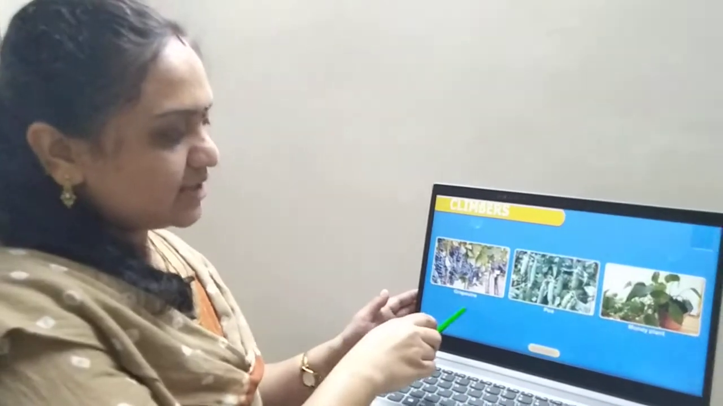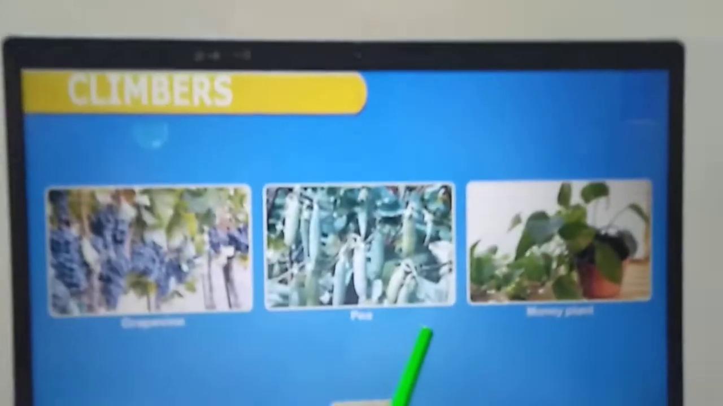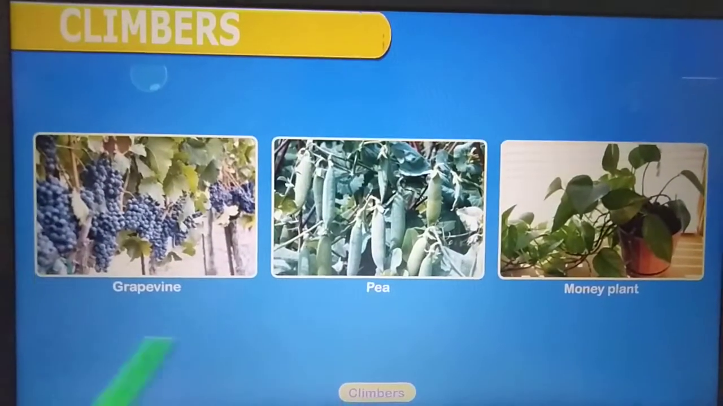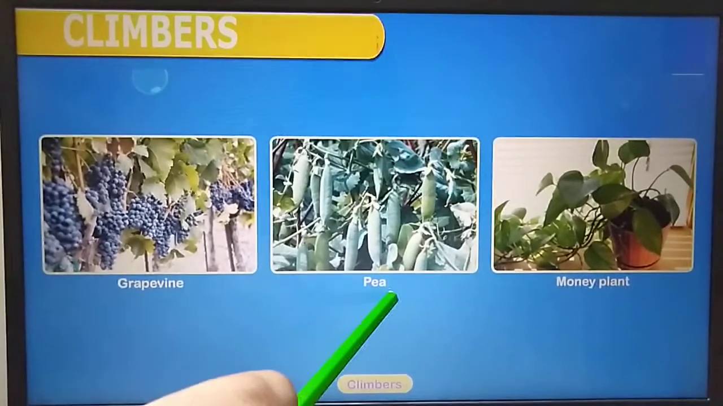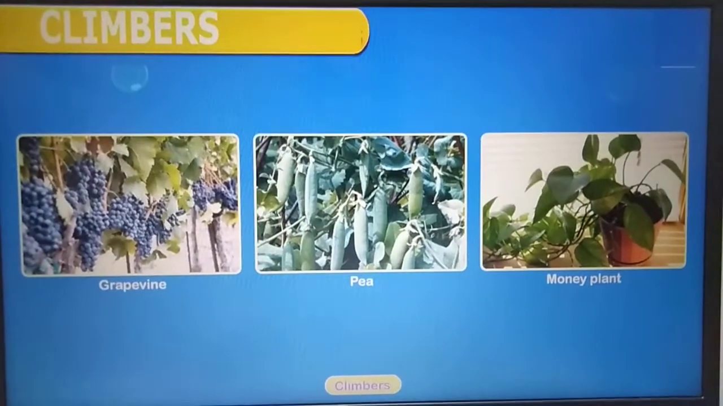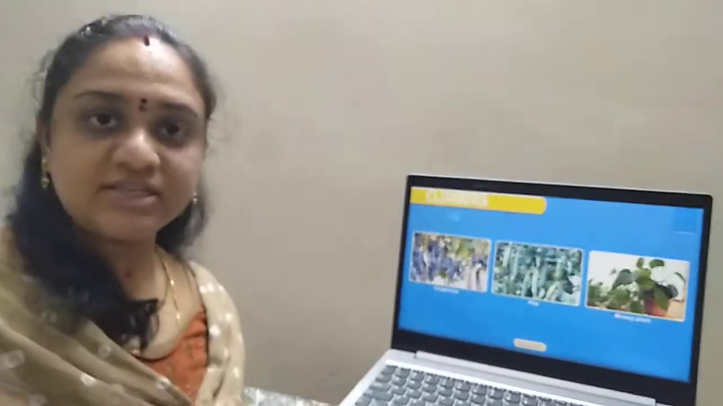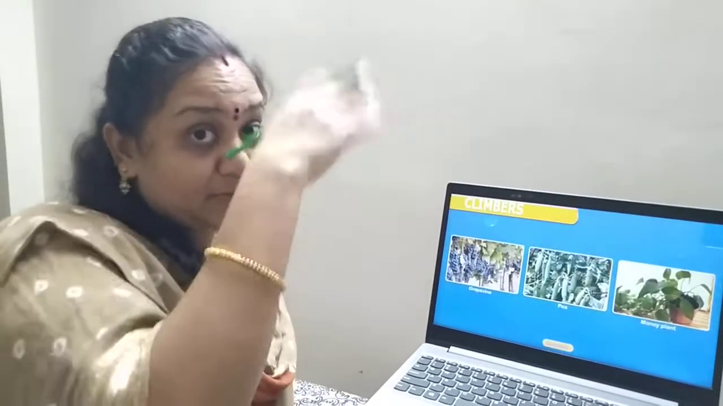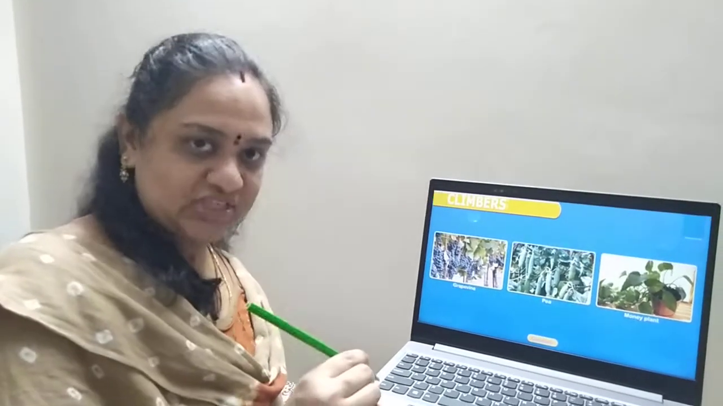See this picture, children? These are the different types of climbers, different examples. Grapevine, pea, money plant. Some of you might have money plant also at your home, right? Then you might have noticed your mother might have kept a support for that, might be a stick or something for the plant to climb and grow. Yes, if you all have money plant, go and check once. Okay, children?